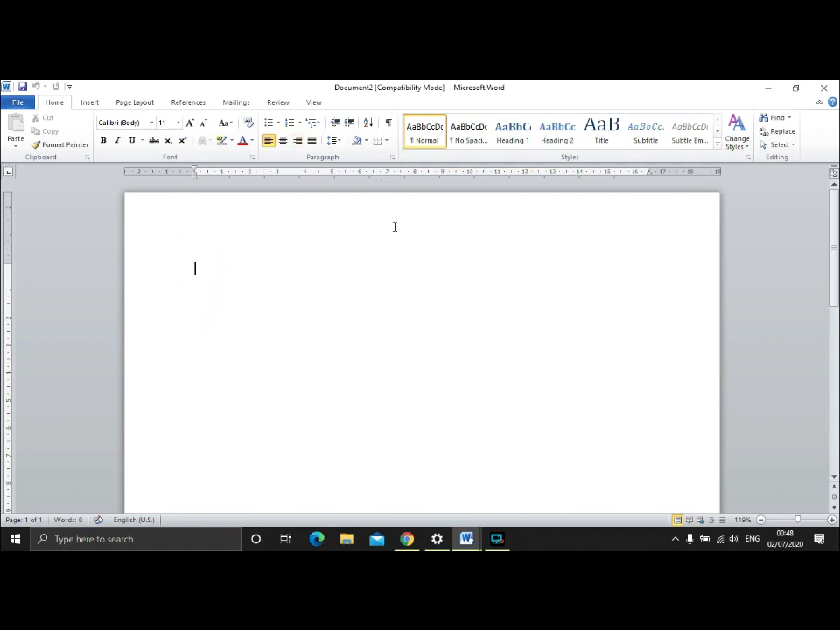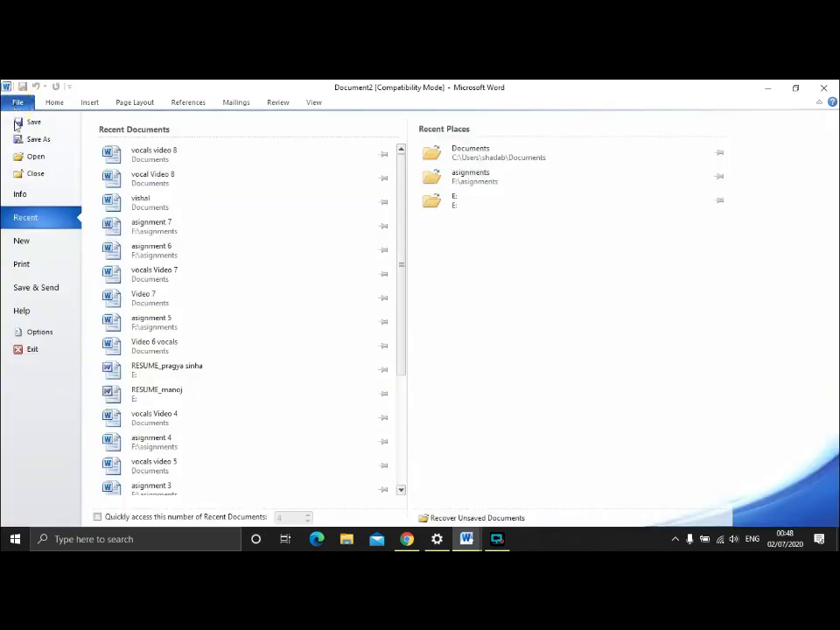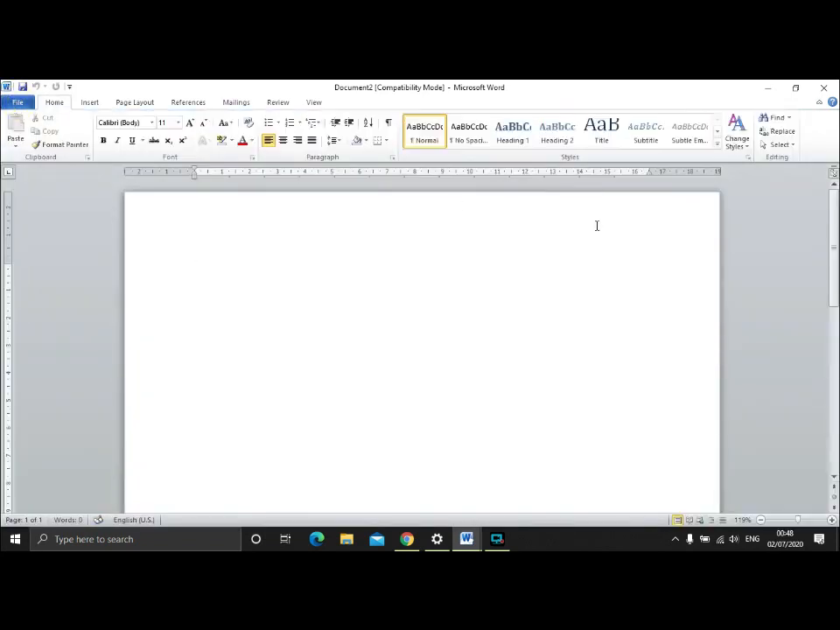If you want to exit, there are two different methods to exit from this application. The first one is the file and exit option, and the second option is the button on the very corner side, that is the close button. So this is how we can open Word and exit from it.